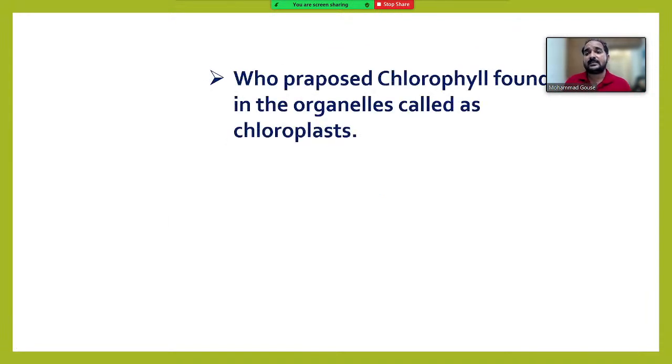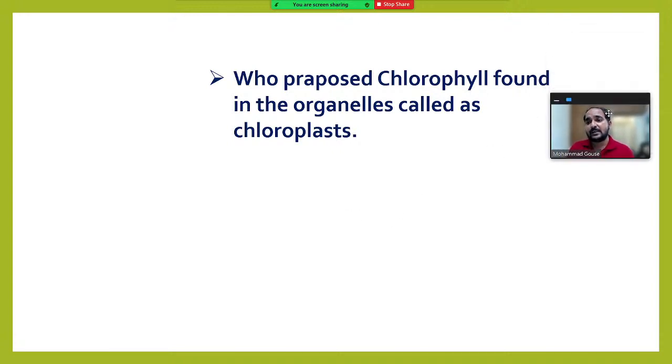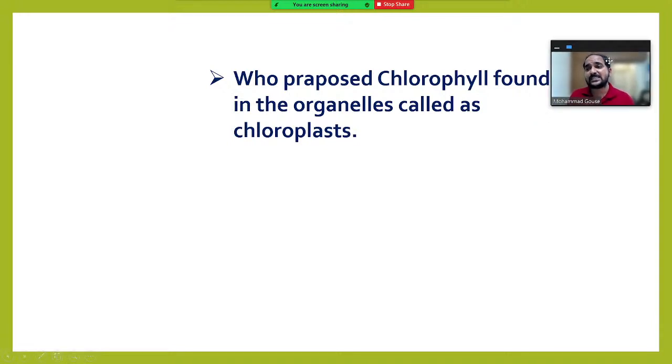Who proposed that chlorophyll is found in the organelles called chloroplast? Previously, people believed that the chlorophyll is spread all over the cell. But a scientist proved that it is not present all over the cell, it is just present inside a cell organelle that is exclusively present in plant cells and absent in animal cells, called chloroplast. Who is the scientist who proposed that this chlorophyll is found inside the chloroplast?